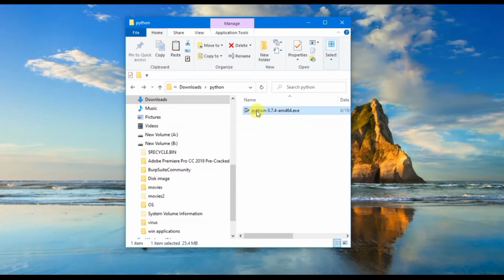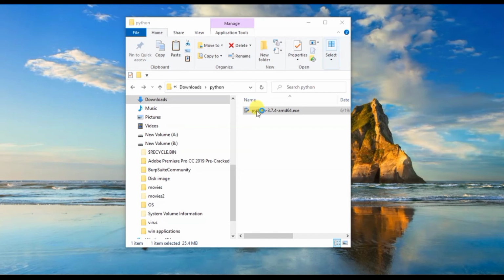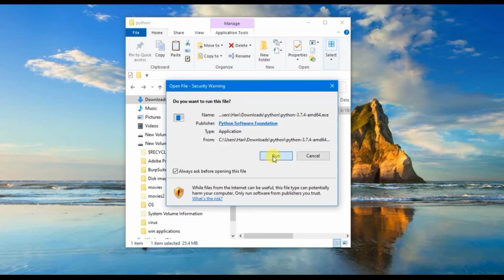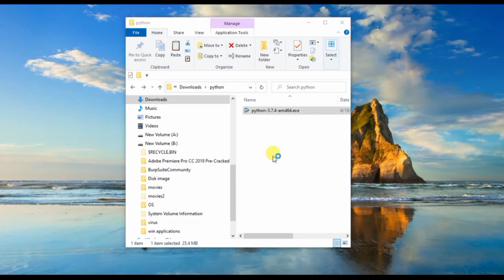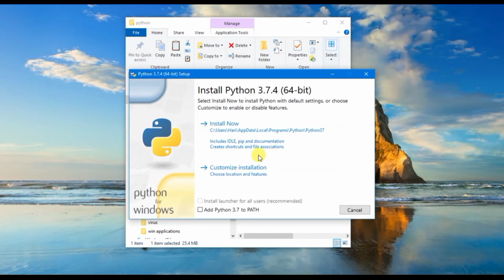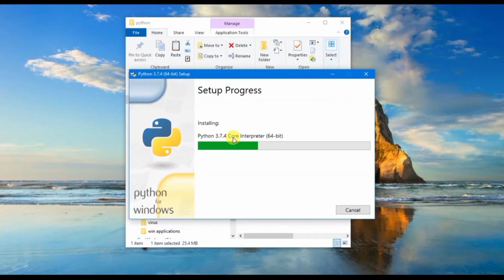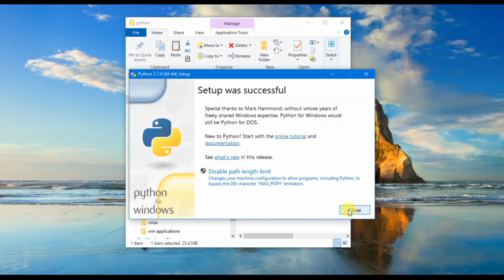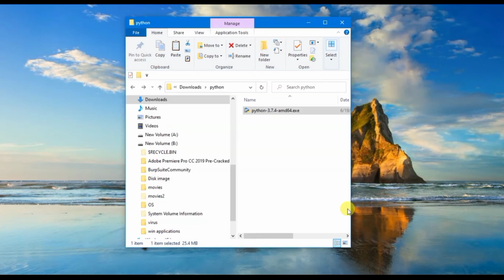Now I have downloaded the Python Windows executable installer. Now I am going to install Python. So double click the Python executable file. Click on the tick box, add Python to PATH, and click on install now. Let us wait for the installation. After installing, close the dialog box.